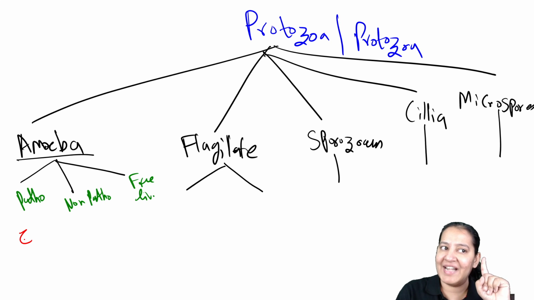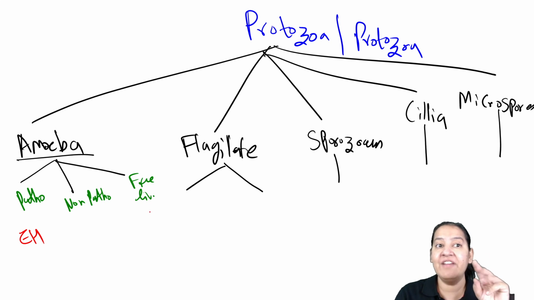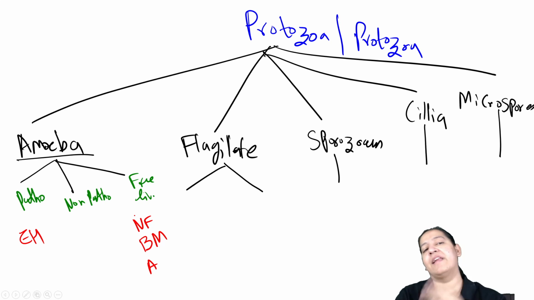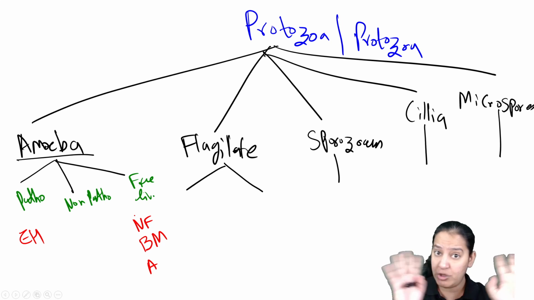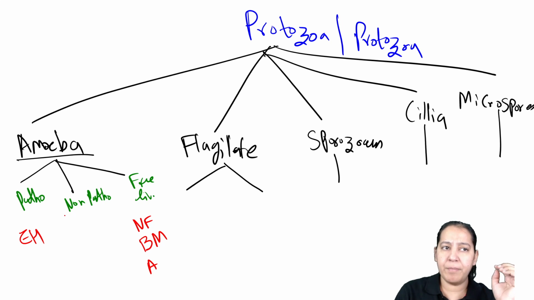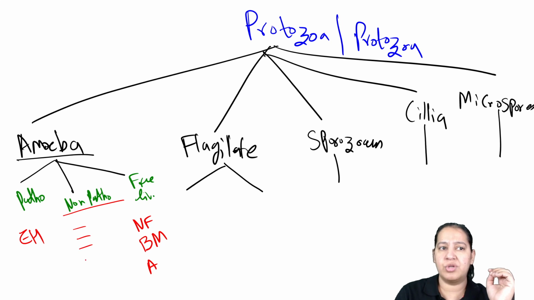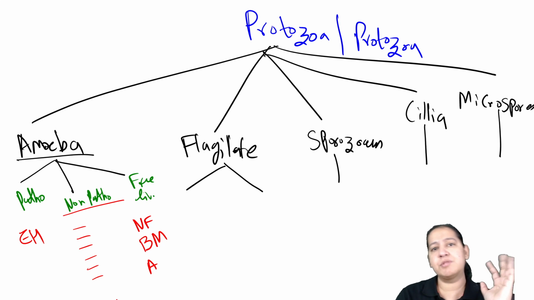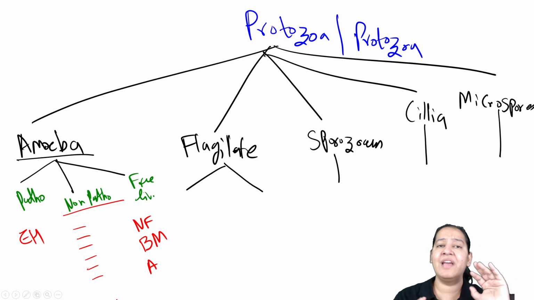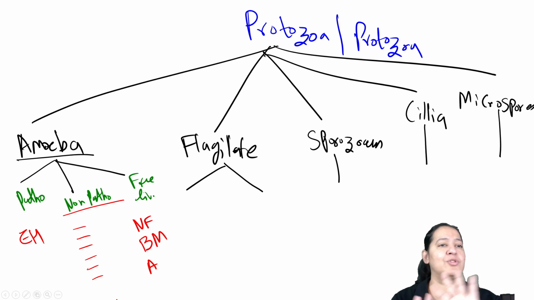Pathogenic is only one, Entamoeba histolytica. Free-living are 3. What are the 3? Naegleria fowleri, Balamuthia mandrillaris, and Acanthamoeba. Please learn these. I will teach you these 4. Apart from it, in non-pathogenic there are 6 names, but you learn the names by yourself. These remain in human beings as commensals. They do not cause any disease.